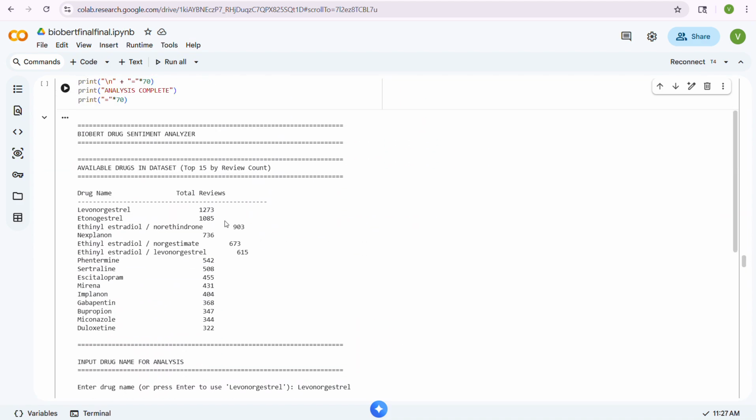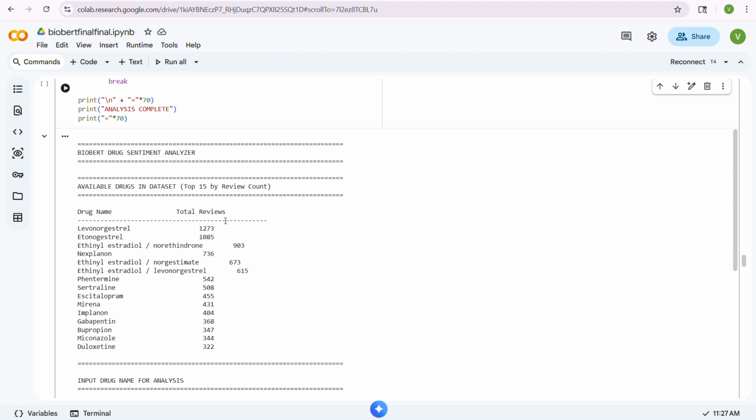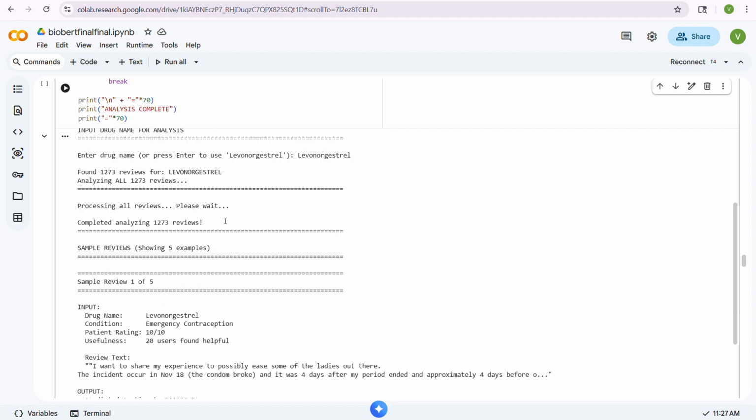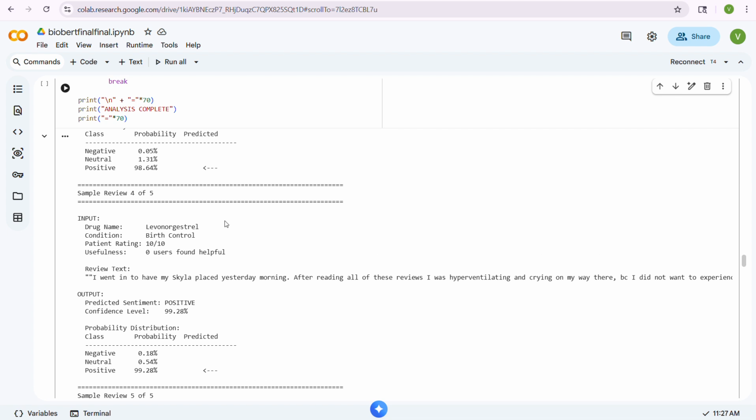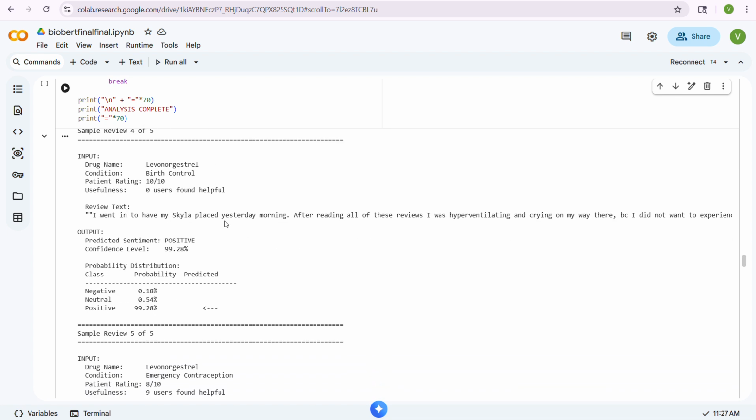This is the output showing some drug reviews from the BioBERT model, where whenever we give a drug name as input, it shows some confidence scores and also, from the overall dataset, how many reviews there are and what is the percentage of negative, neutral, and positive. For better understanding, finally